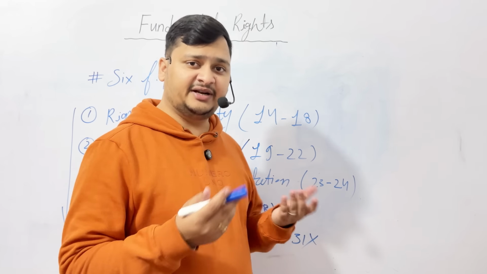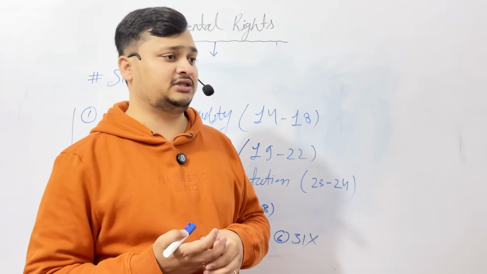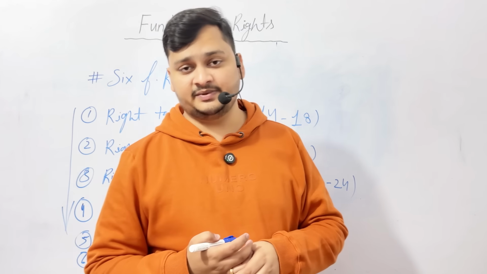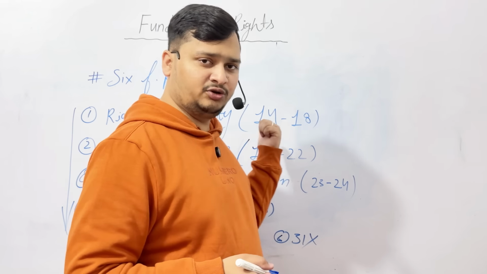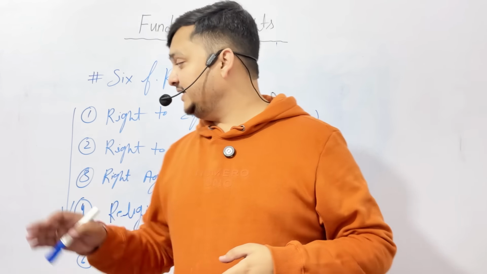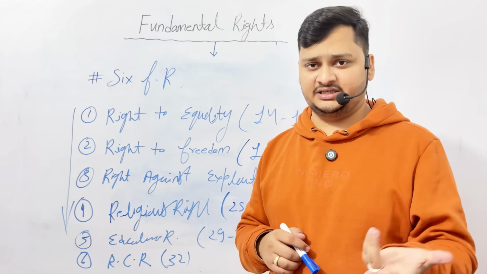And one more: Article 17 deals with untouchability. So you will also remember this. Sometimes an exam question comes like, Article 17 deals with what? So the correct answer is untouchability, related to the right to equality. In future we will deal with each and every article from Article 12 to 35 in detail, so that you will understand the things.